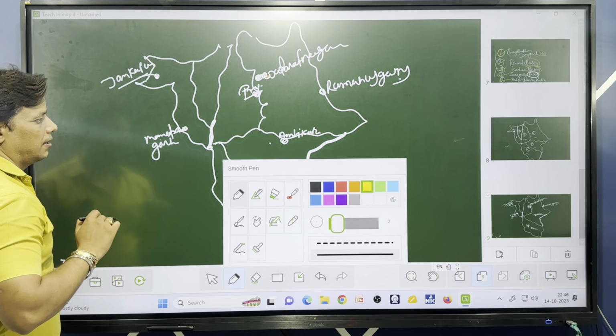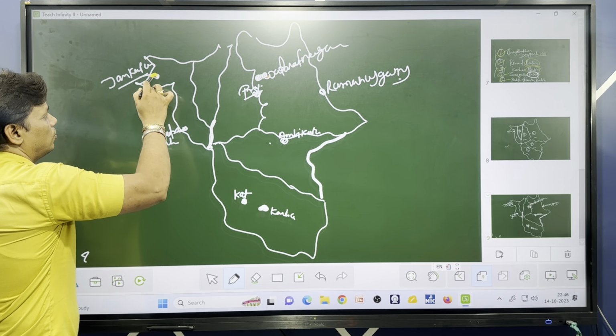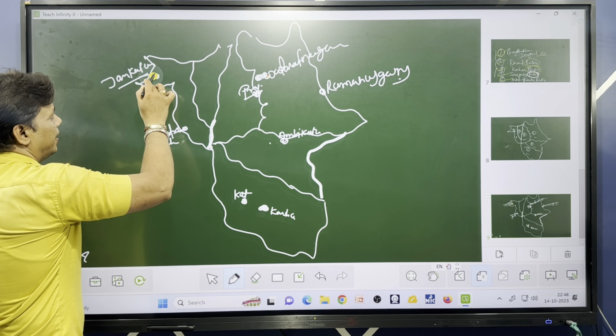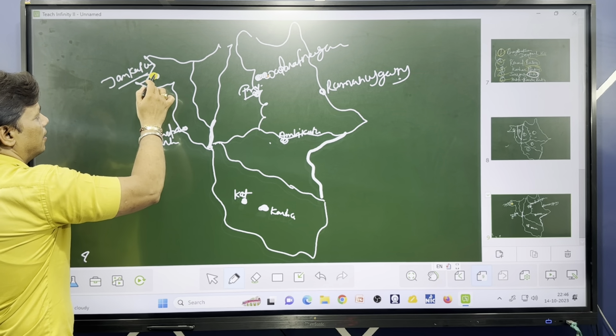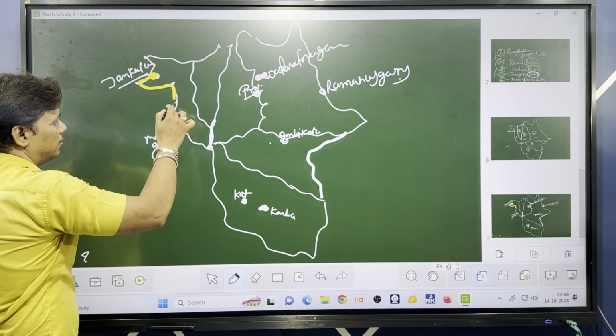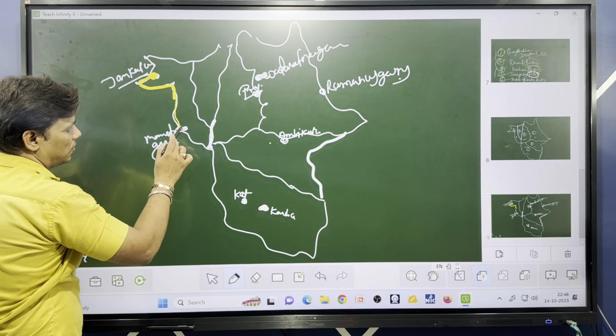Changbakar Devgarh hill. In such case, you need to get this point, Bharatpur, Janakpur area, and now you come down to Manendragarh.